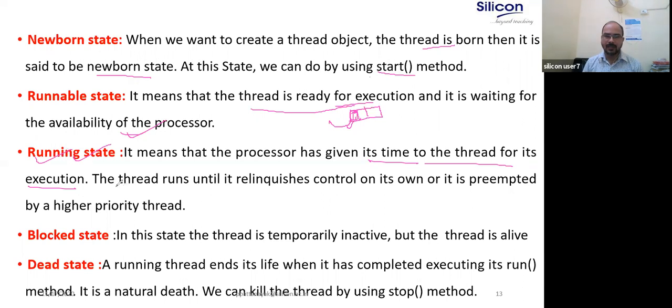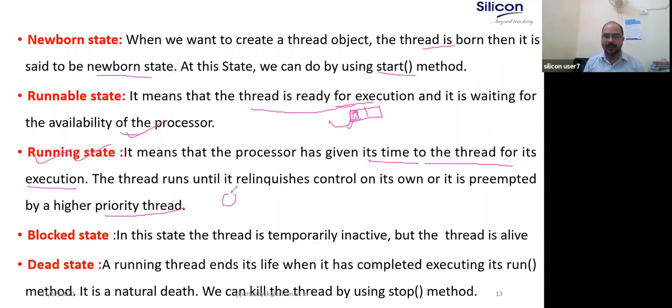The thread runs until it relinquishes control on its own or it is preempted by a higher priority thread. The thread will keep on running until it voluntarily gives up control, meaning it has done its work and can go to the dead state.